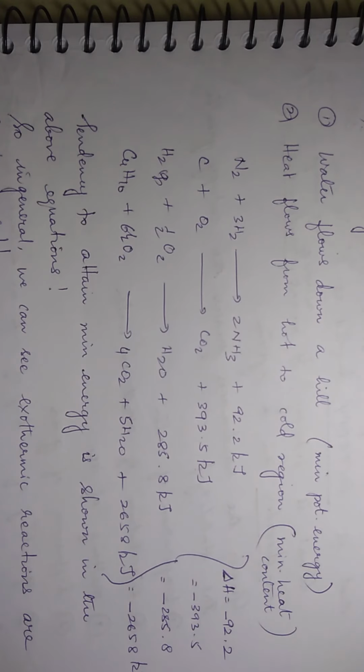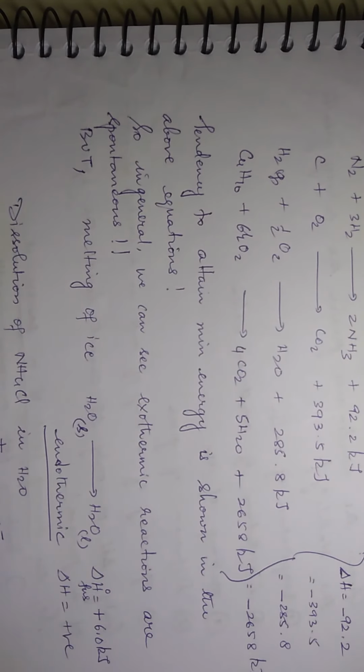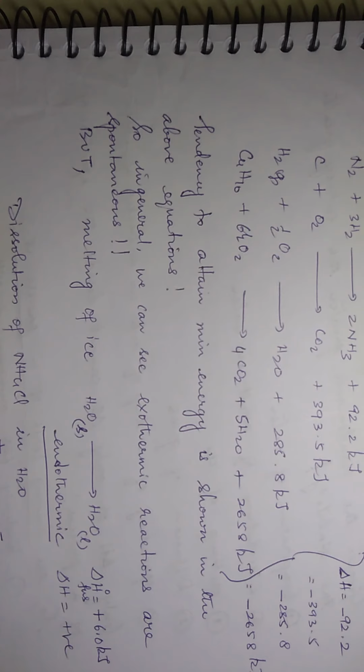So in general, what you can say, exothermic reactions are spontaneous, because the product is associated with minimum energy. You said tendency to attain minimum energy is one of the factors for driving force, right? So you expect that all these are exothermic reactions and they are spontaneous.